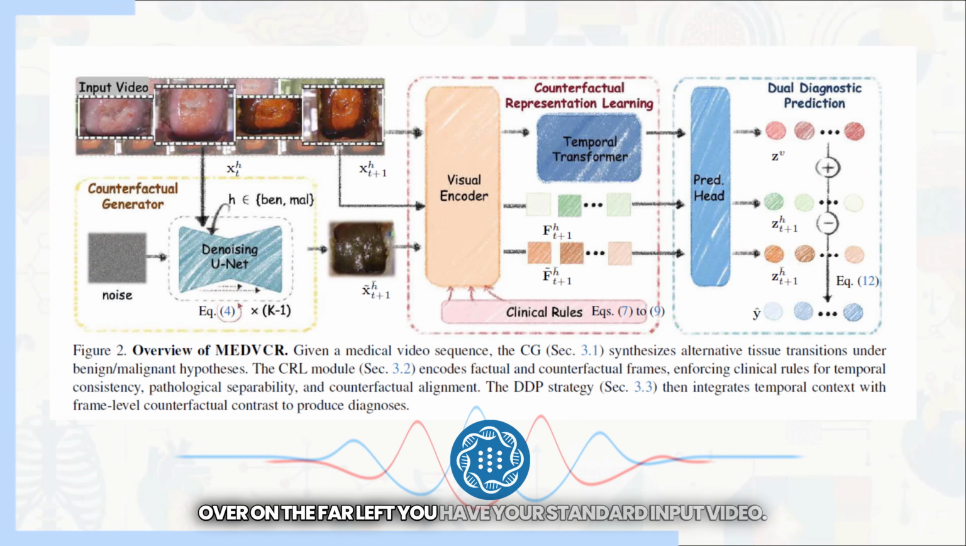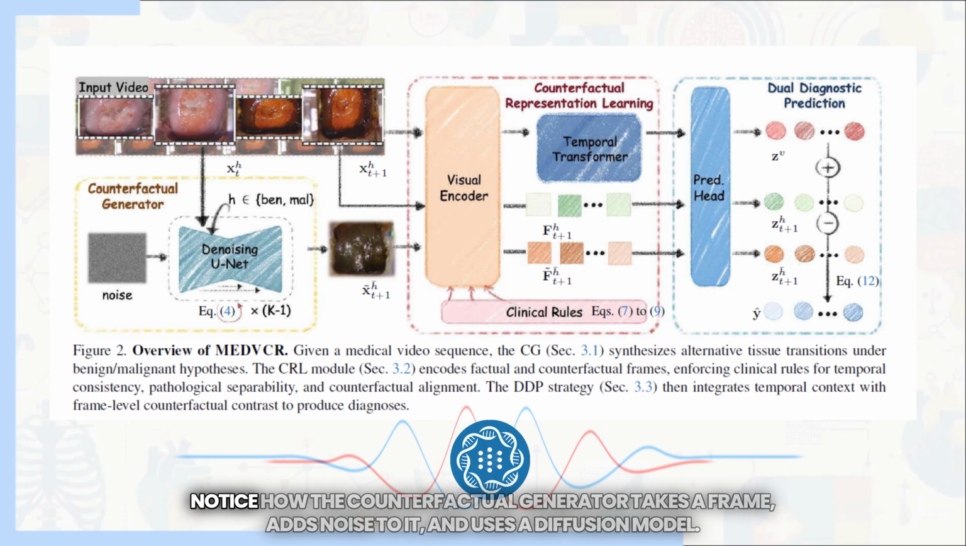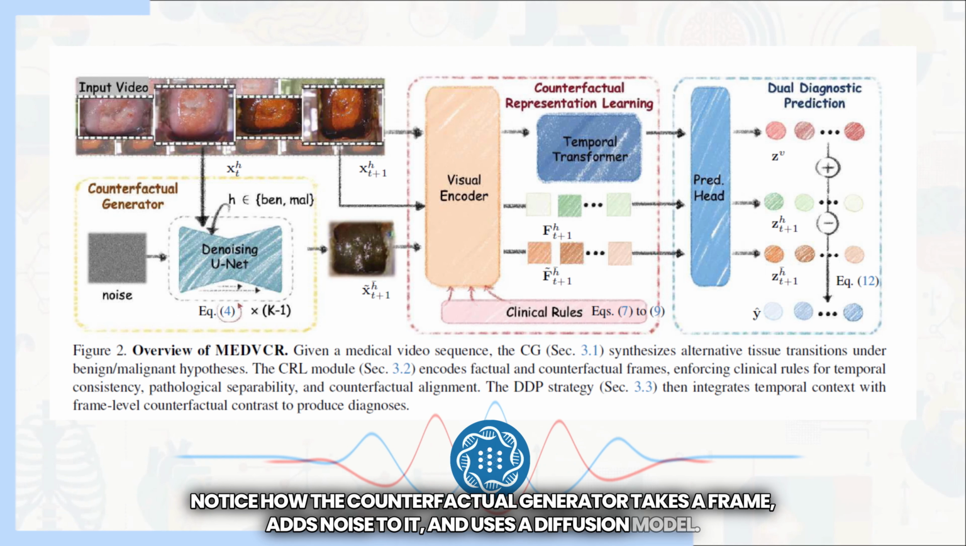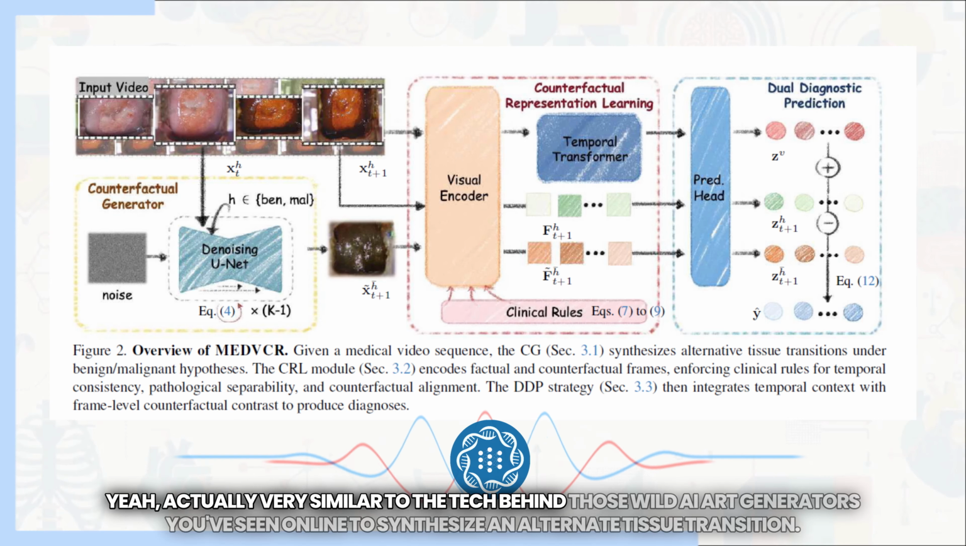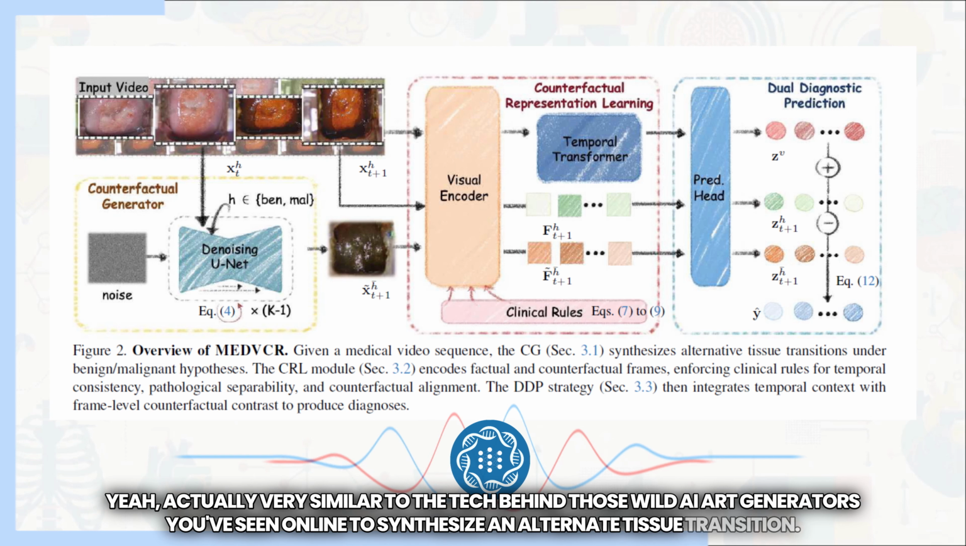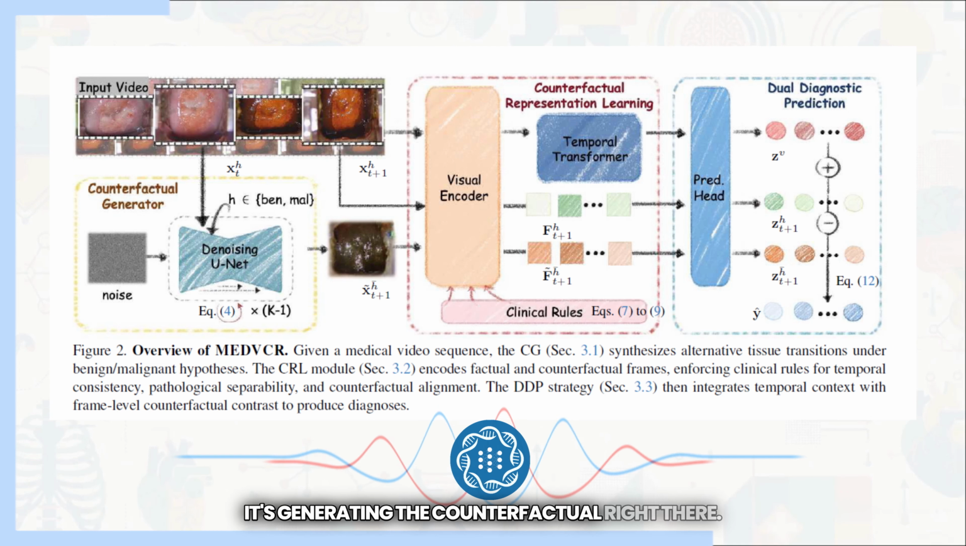Over on the far left, you have your standard input video. Notice how the counterfactual generator takes a frame, adds noise to it, and uses a diffusion model, yeah, actually very similar to the tech behind those wild AI art generators you've seen online, to synthesize an alternate tissue transition. It's generating the counterfactual right there.